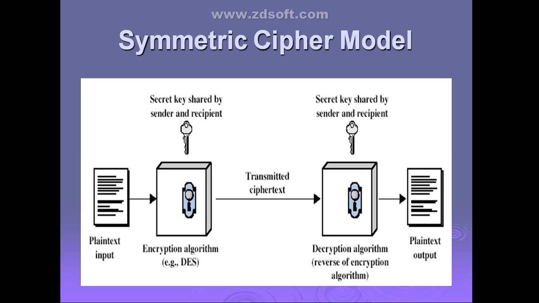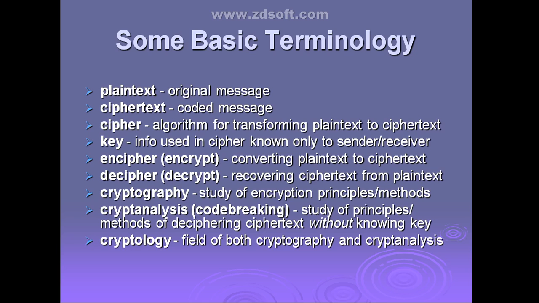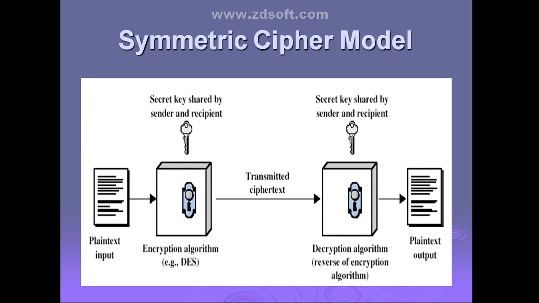The decryption algorithm runs in the reverse manner of the encryption algorithm. That means it takes ciphertext as an input and produces the plain text as output. Clear this diagram? This is just a simplified model of symmetric encryption and how it works.